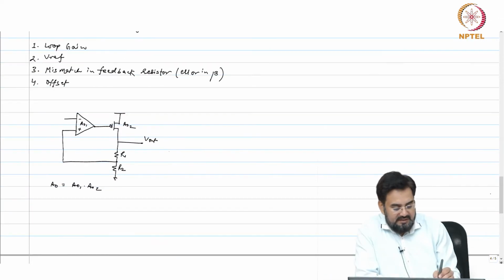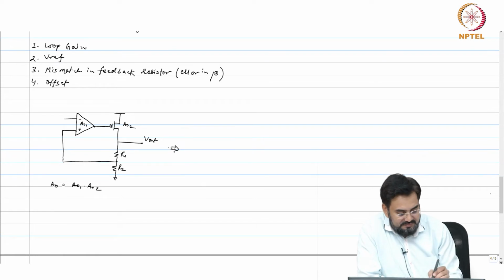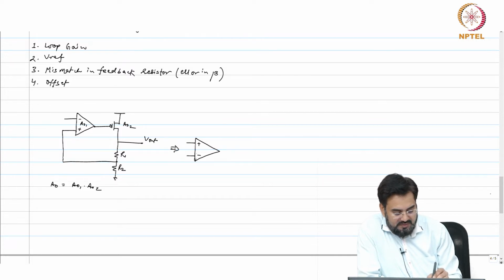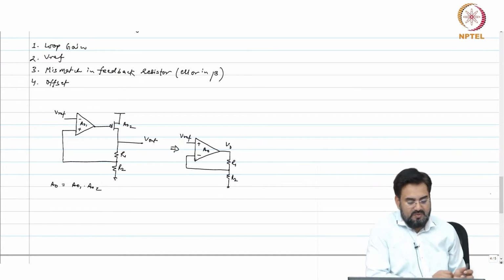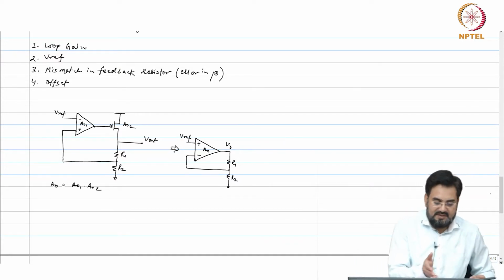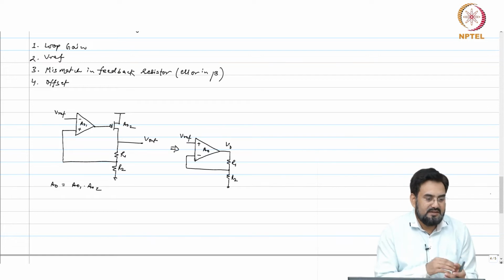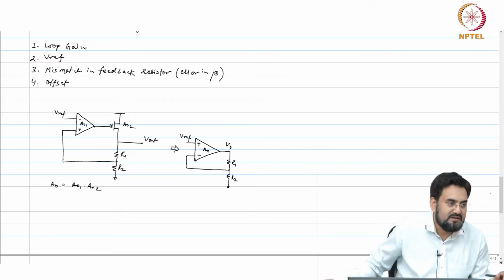Equivalently you can draw this with plus and minus inputs and Vref. Same thing, I have taken the output stage inside and it will look like a single amplifier.